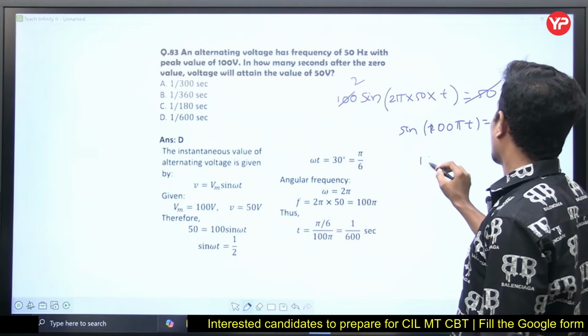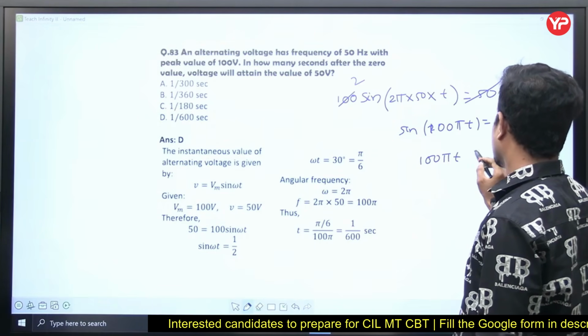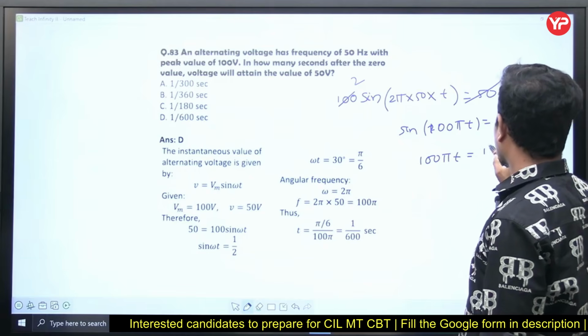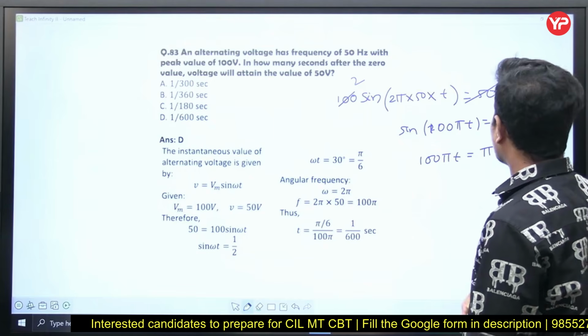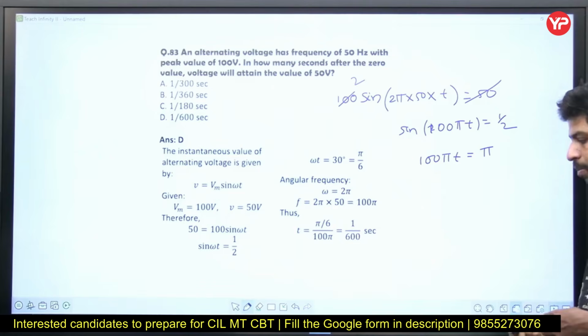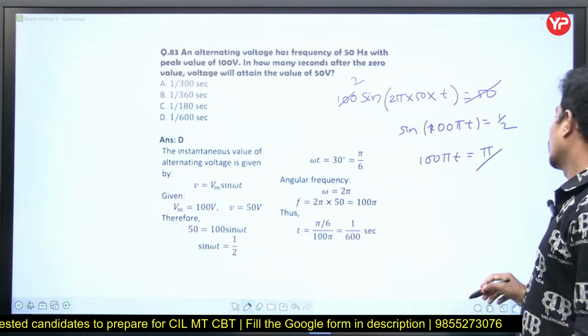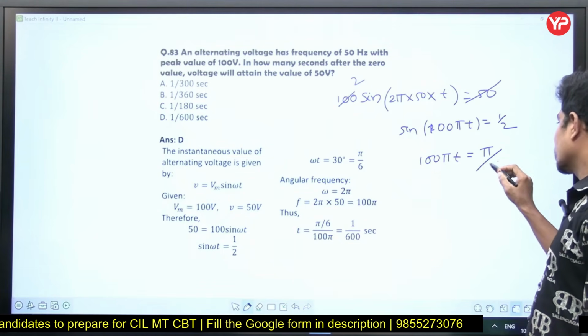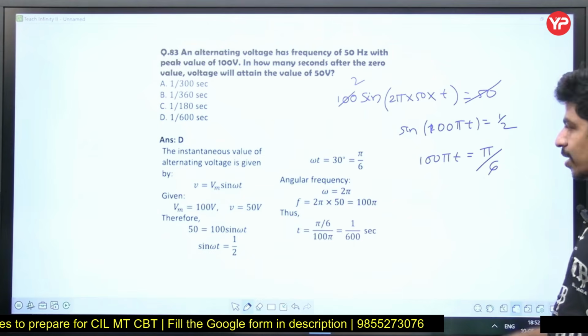100 pi t is equal to sine inverse of 1 by 2. Means sine 30, no? Sine 30 is 1 by 2. So pi by how much it is? 30 degrees means pi by 6, I guess. Yeah, 180 by 6 is 30. Right?